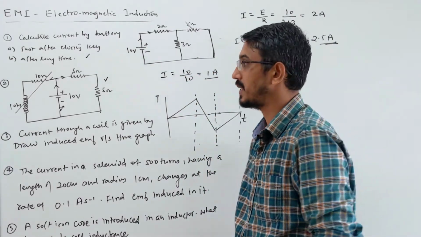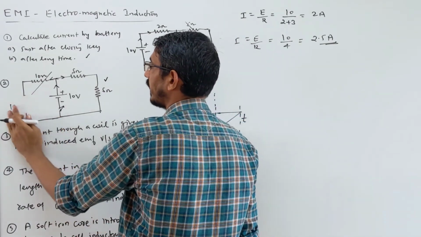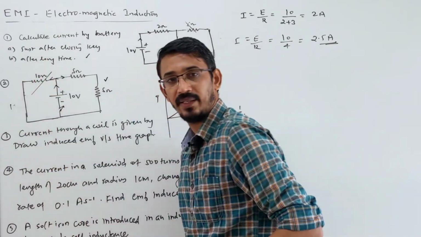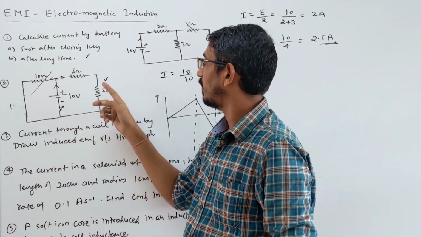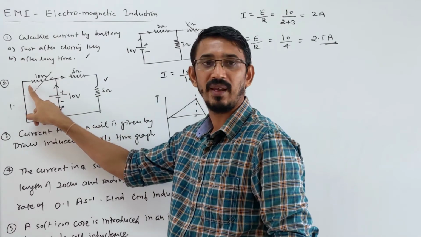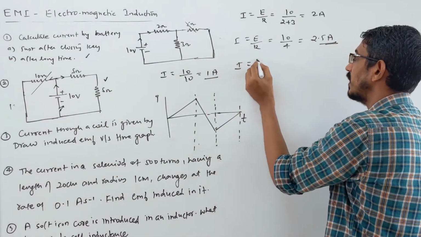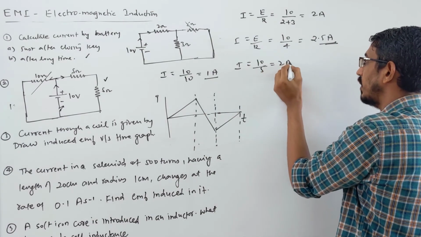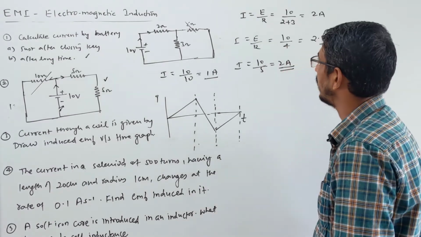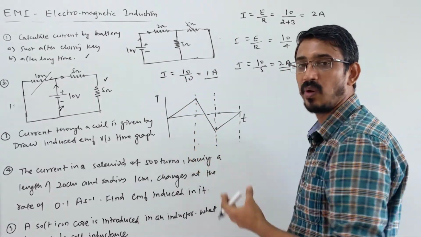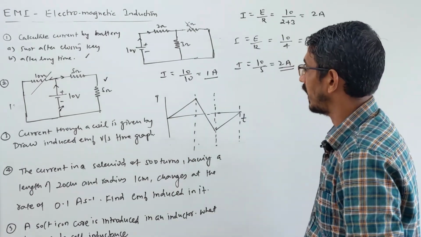After a long time, what happens? The inductor behaves like a wire of zero resistance, so you can forget that. You just say the wire is connected like that. Look here, 5 and 5 are in series, 10. Now this 10 and that 10 will be in parallel. 10 and 10 in parallel, what is the answer? 5. So the new current will be 10 by 5, which means 2 ampere. Correct? Yes. Okay. Simple only. So remember what happens initially and what happens after a long time when an inductor is connected to a DC source. Okay, let's see the next question.